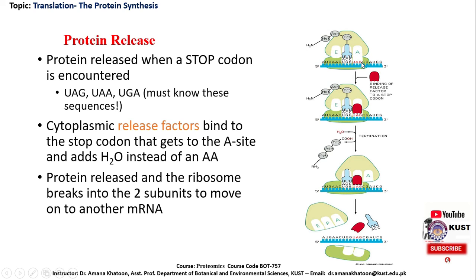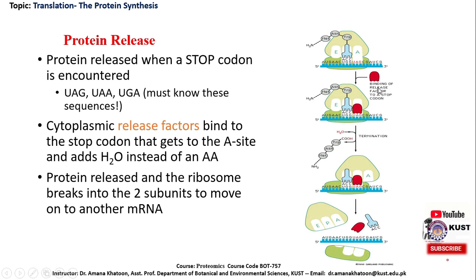We have read about the stop codon. There are three different kinds of stop codons: UAG, UAA and UGA. Whenever any one of these codons comes to the A site, there is no amino acid to respond to this codon.